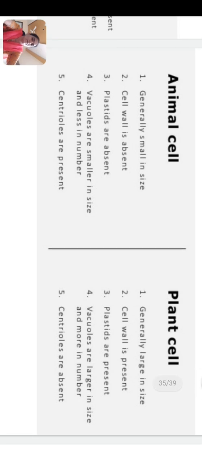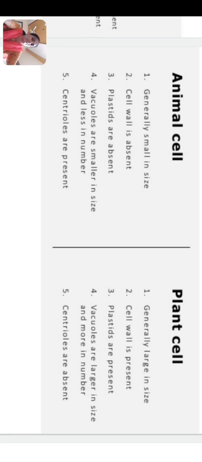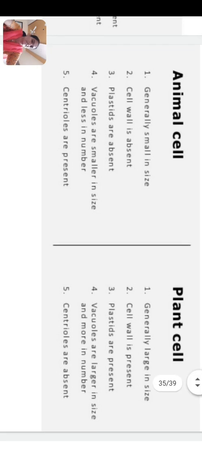In animal cell, plastids are absent. In plant cell, plastids are present. In animal cell, vacuoles are smaller in size and fewer in number, while in plant cell, vacuoles are larger in size and more in number. In animal cell, centrioles are present, while in plant cell, centrioles are absent.